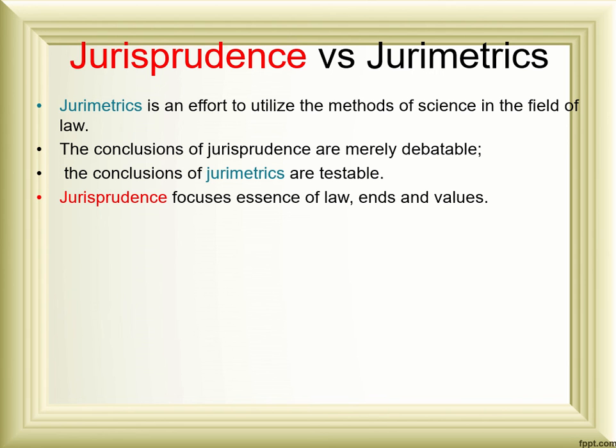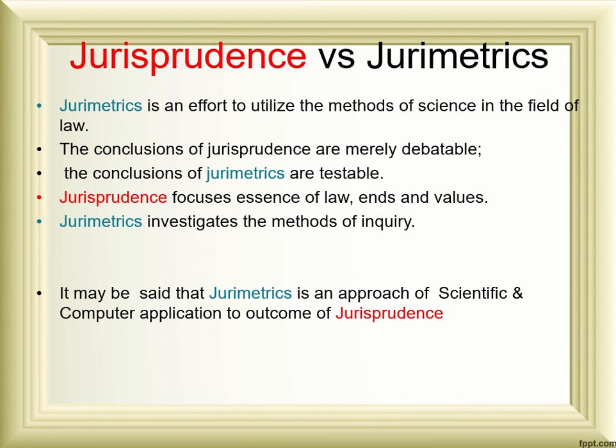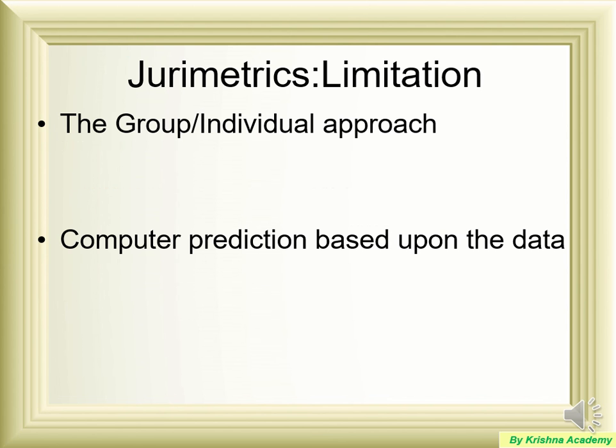And as we discussed before, jurisprudence focuses on law and its values. However, jurimetrics focuses on the method of inquiry and investigation of cases. It may simply be said that jurimetrics is the application of science and computers together, to whatever outcome we receive from jurisprudence, to have an effective administration of justice.